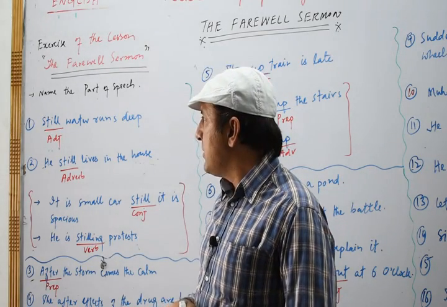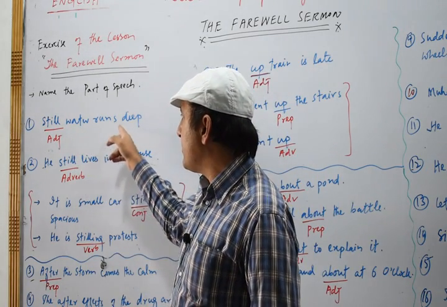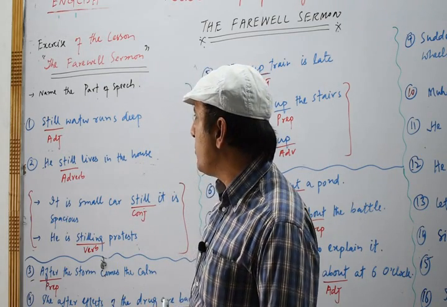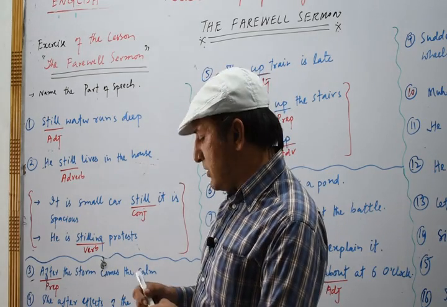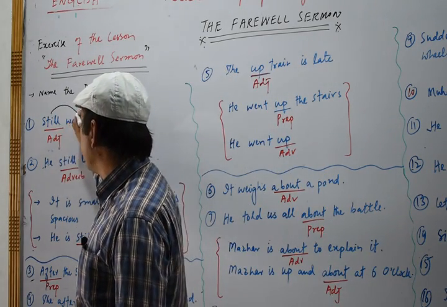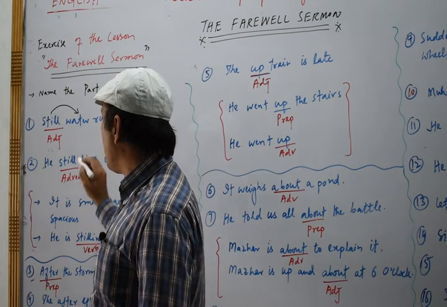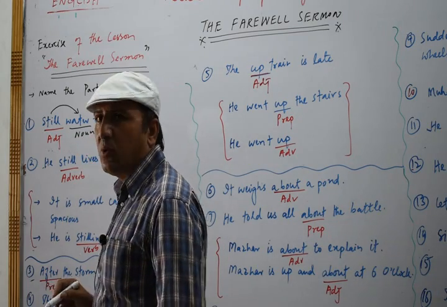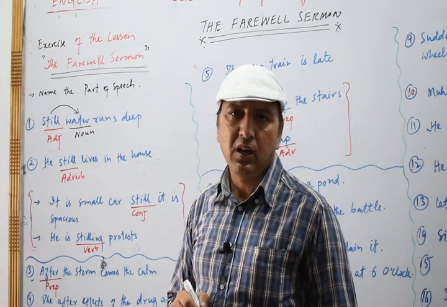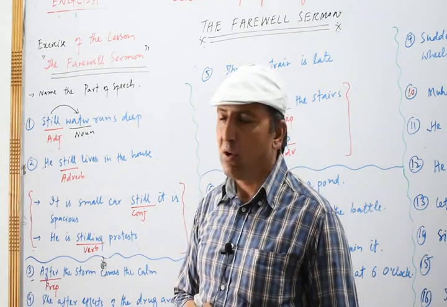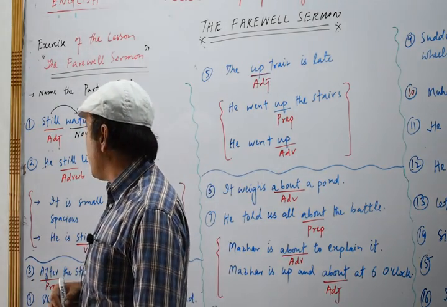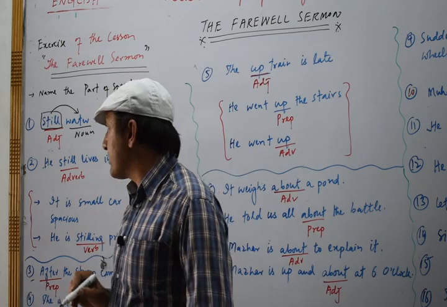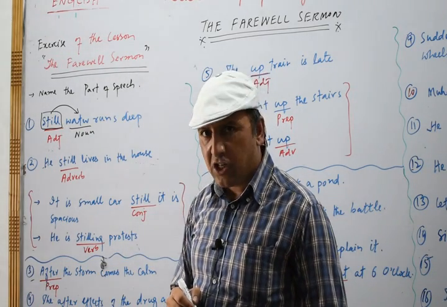sentences. Okay? Now in the first sentence, we have, still water runs deep. Now you see, here we have the word still, which is underlined. So this still basically tells us about water. Still is water. So it tells us about water, and water is basically a noun. So any word which tells us about a noun or pronoun, we call it an adjective. So this still is working as an adjective in this sentence. It tells us about this noun, water. So still is working as an adjective over here.